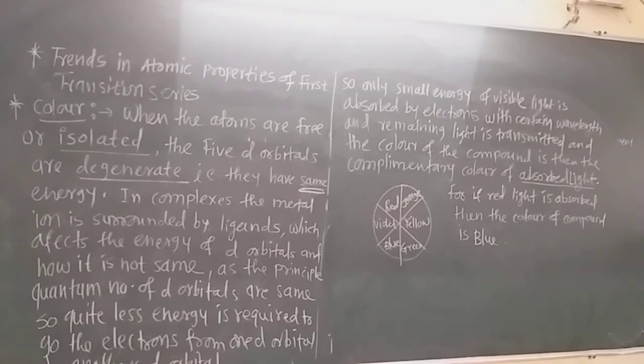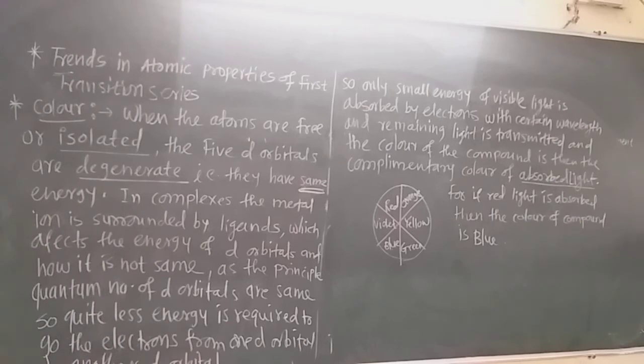When the cobalt hydrated complex is converted into the cobalt chloride complex, the complex is totally changed and has a tetrahedral structure. First it has an octahedral structure because of 6 water ligands, but when it converts into the cobalt chloride form, it has a tetrahedral structure, and in this way the pink color is converted into blue.